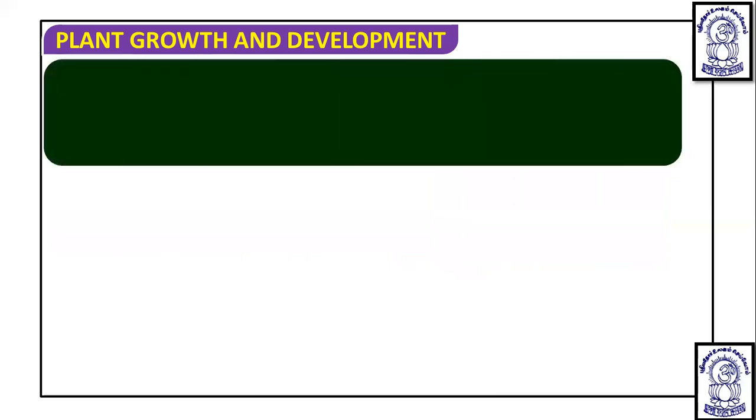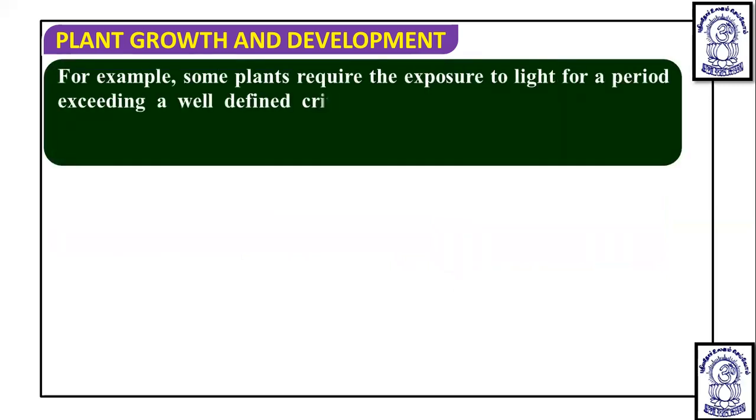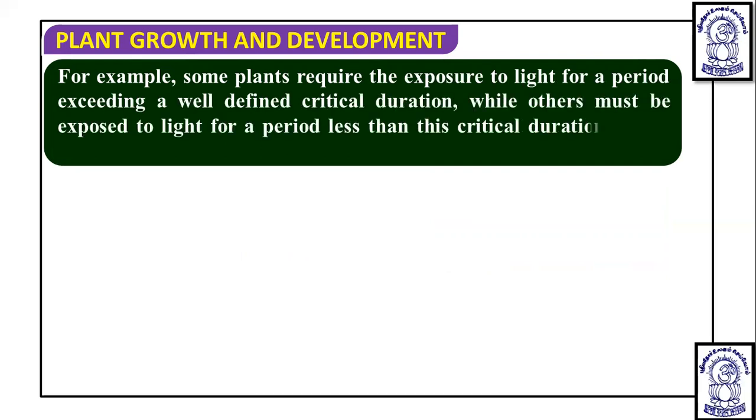The light period and dark period are known as photoperiod and scotoperiod. Some plants require exposure to light for a period exceeding a well-defined critical duration, meaning they need a light period more than a particular critical duration, and only then can they flower.